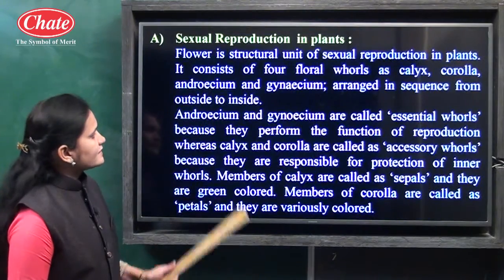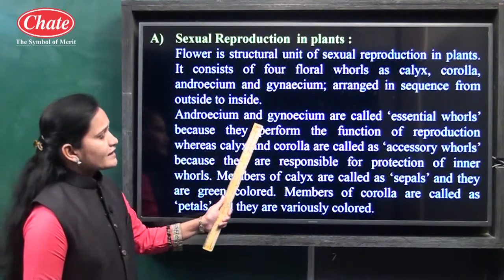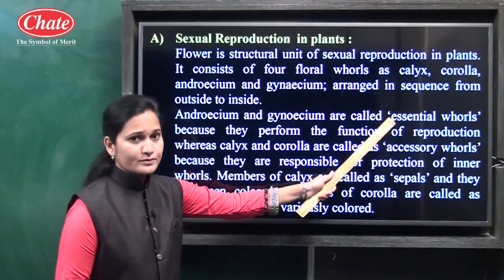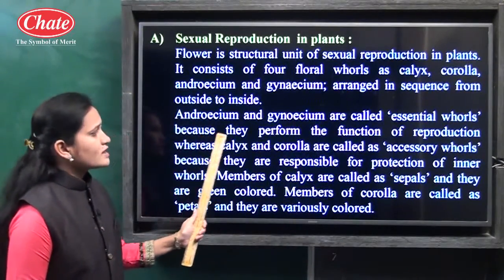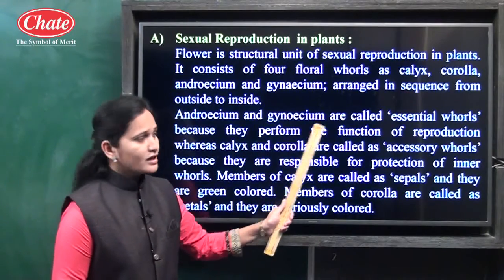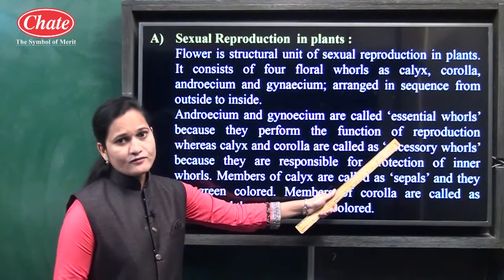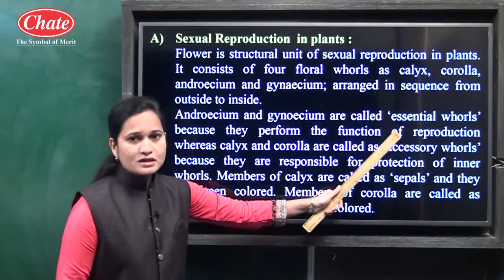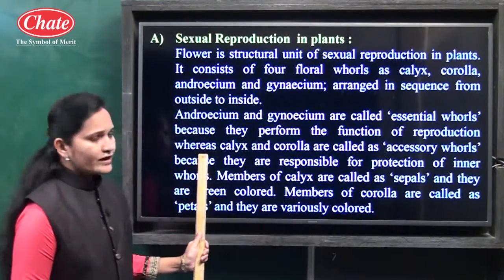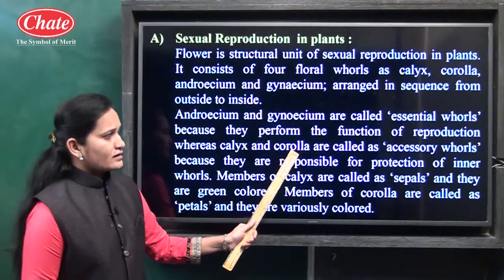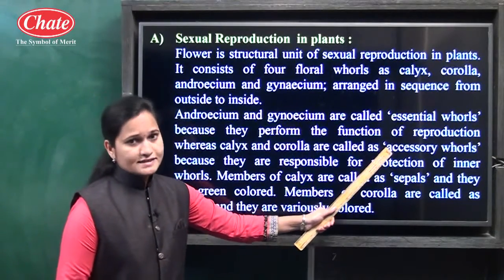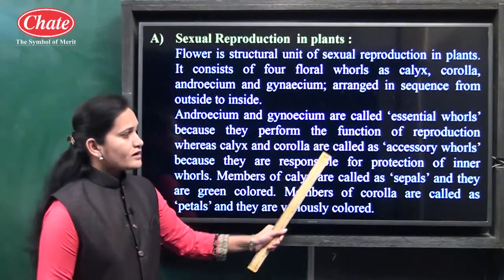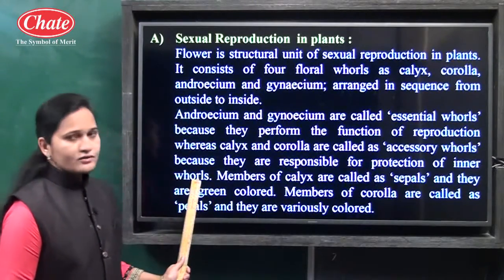Now we will see the next point. Androecium and gynoecium are called essential whorls. They are known as the essential whorls because they perform the function of reproduction. Understand why they are known as essential whorls? Because they perform the function of reproduction, whereas calyx and corolla are called accessory whorls. Why? Because they are responsible for the protection of the inner whorls.